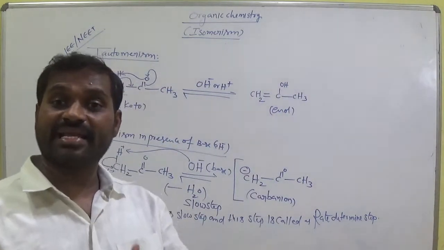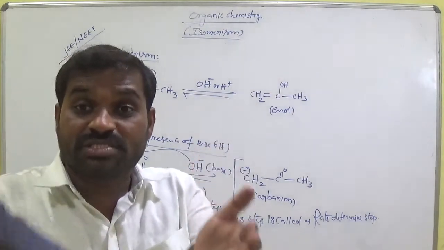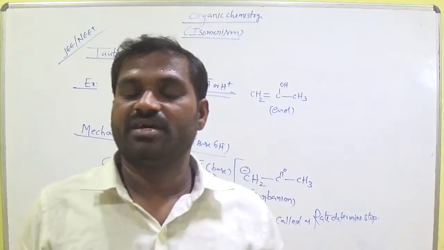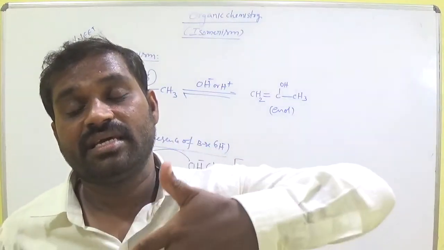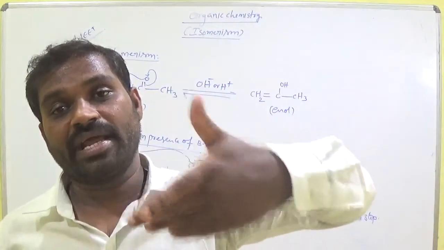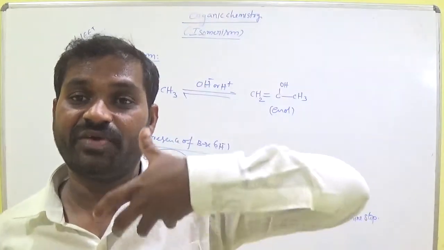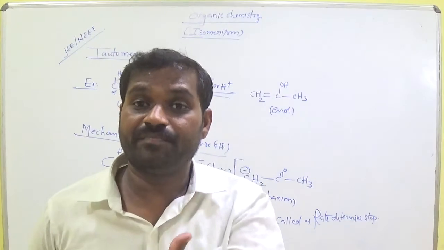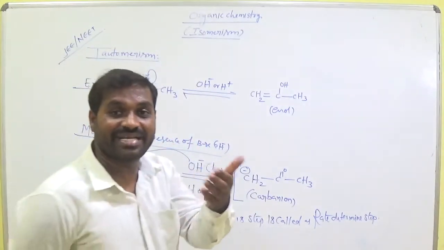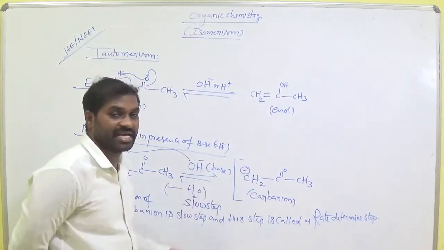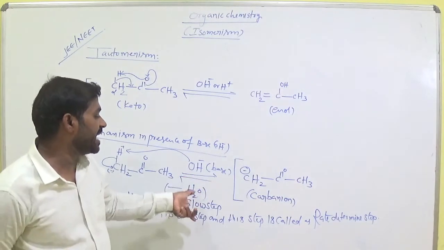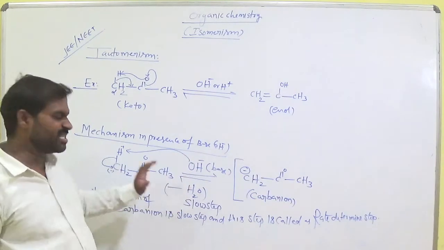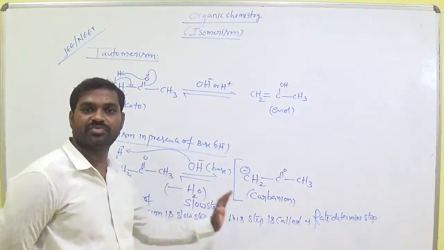We can calculate the speed of reaction in the slow step only. So the slow step is called the rate determining step. How can we determine the speed or rate of reaction? Speed means rate with respect to time, and that depends on the slow step of the reaction. So the slow step of the reaction is called the rate determining step. In this step we can calculate the speed or rate of the reaction.